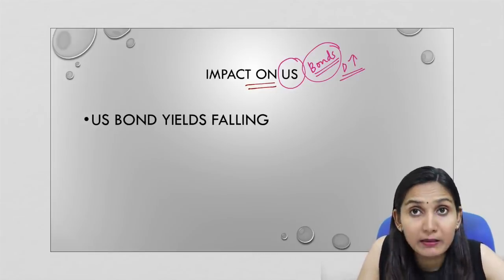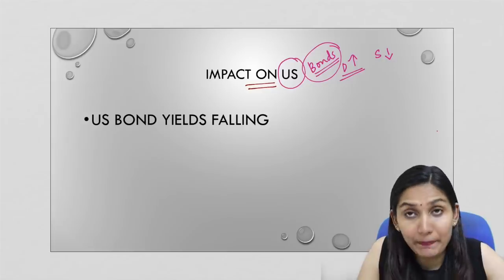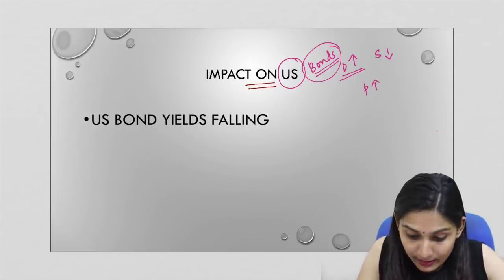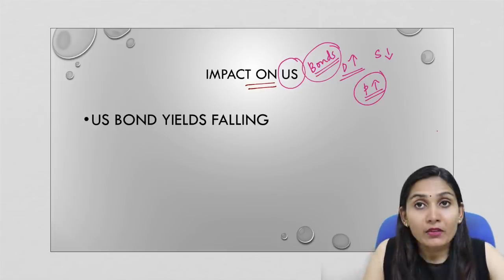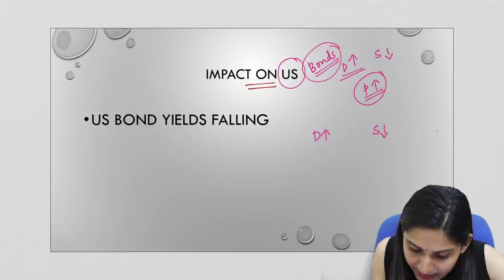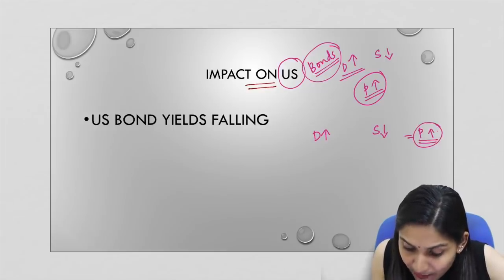So whenever the demand for a particular commodity goes up and the supply is less, what will happen? The price will increase. So here in the case of US bonds, the demand is high and the supply is limited. So what happens? The bond price will increase.